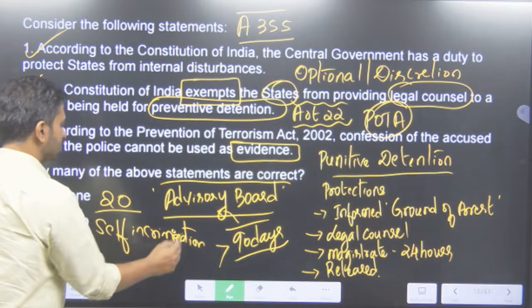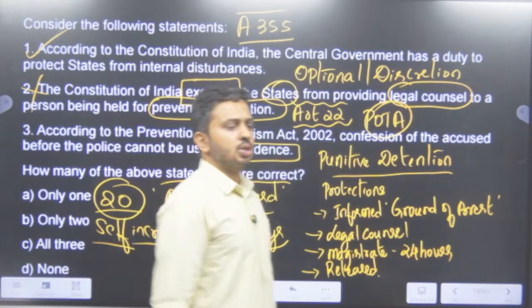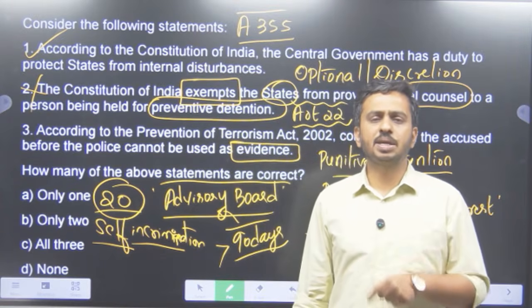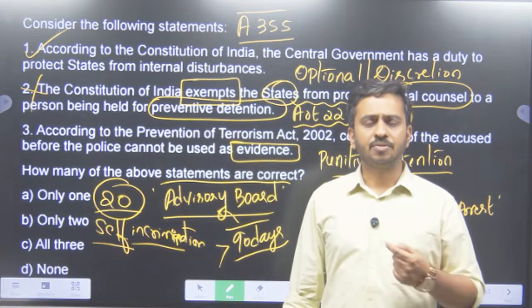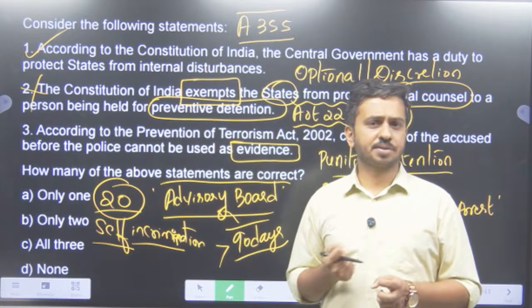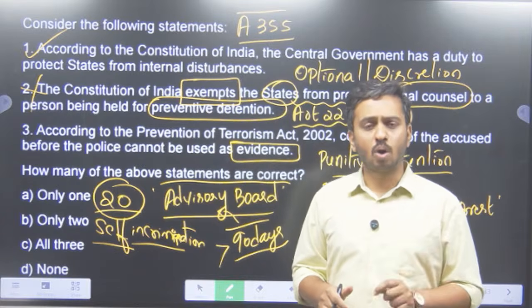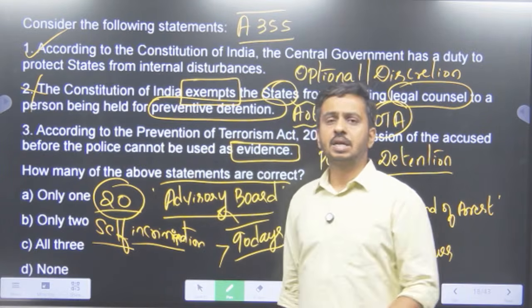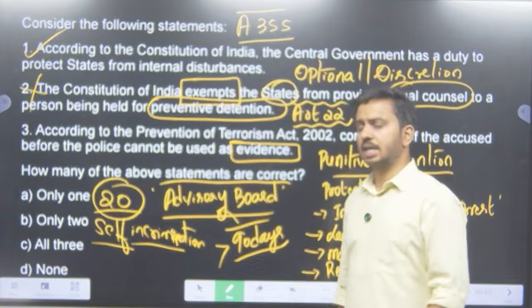So it can be used as an evidence, but once the person is actually produced before the court, the court will ask him whether that statement made by him has been made under any threat or force. If he says that it is under force, then that evidence gets retracted. So that is not considered as an evidence. If he says, yes, I agree that I have done the crime, that is self-incrimination, but it is not forceful. In that case, it is considered as an evidence.